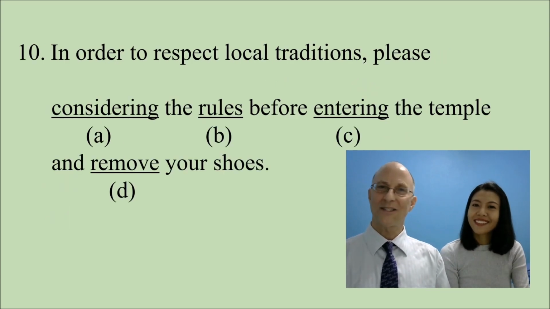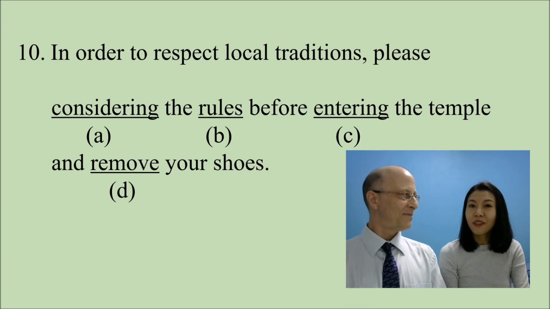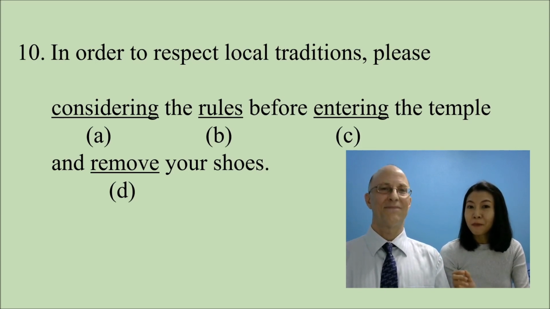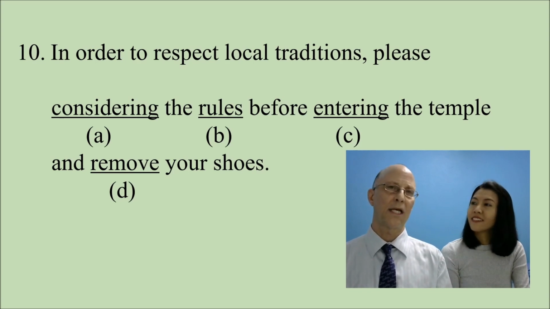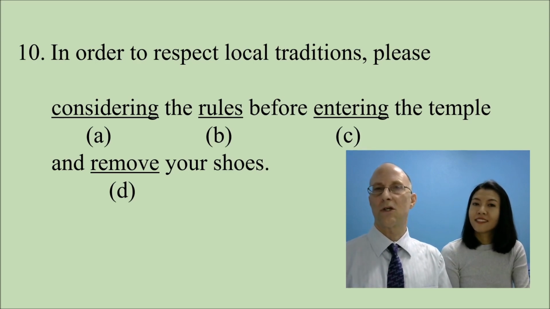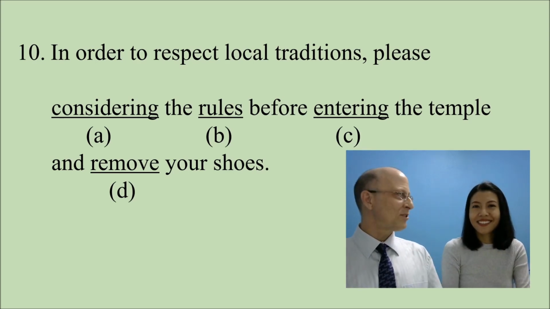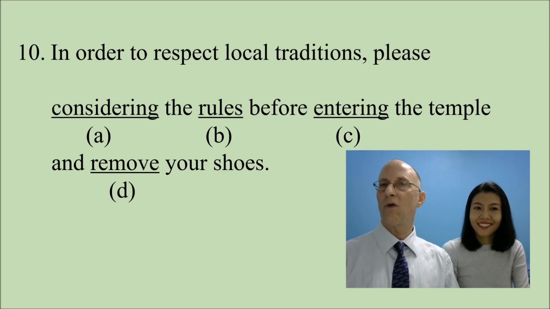Okay, this is our last question for today. What do you see, Yudee? The key word for me is please. Please indicates that the message is for you. Yeah. Please indicates that there's a hidden subject. It is a command, and commands have hidden subjects. It means that the subject is you, but it's not written or it's not spoken. After the subject should be a verb. Right. A verb should follow the subject.